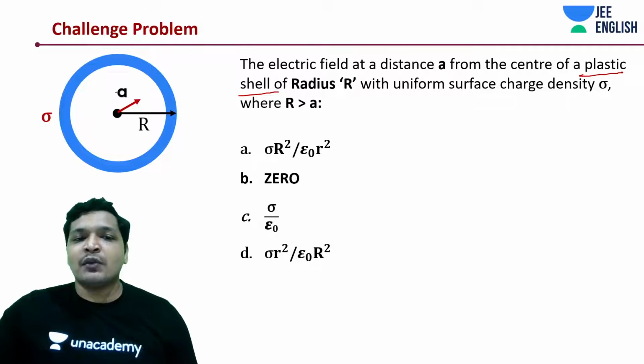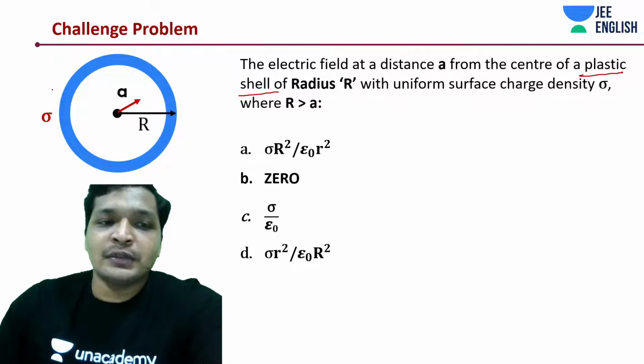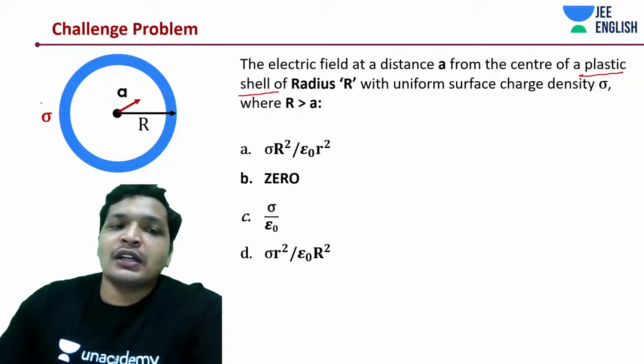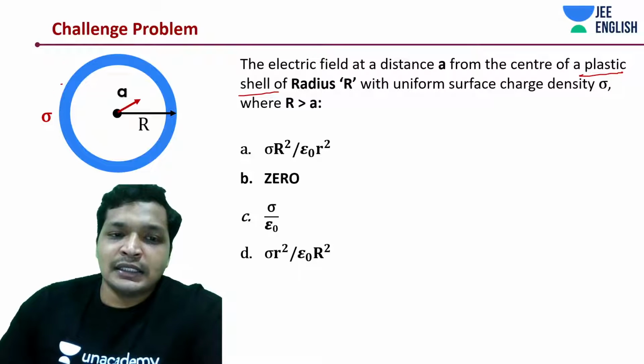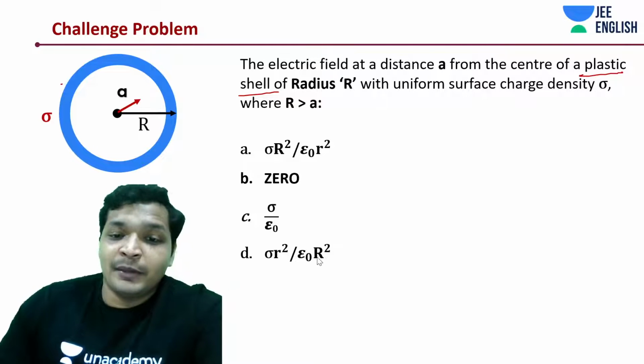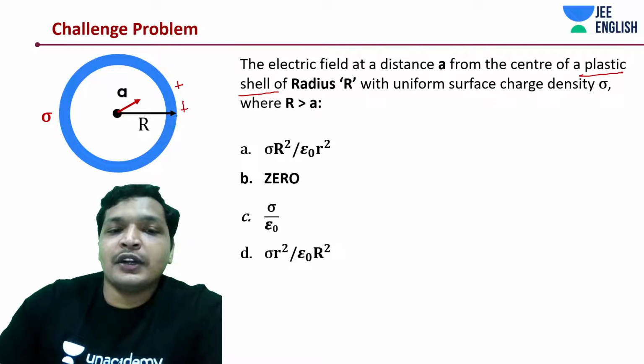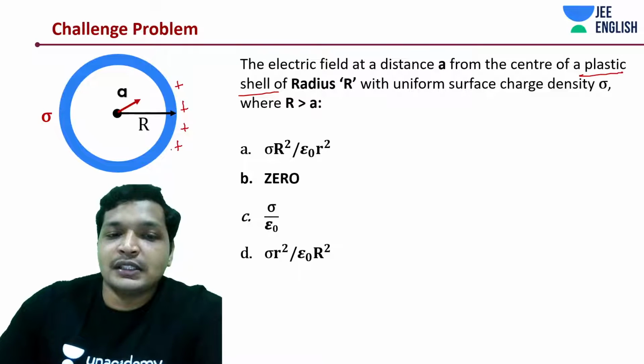Let's quickly get into this point. Let's say this was not plastic, rather a conducting shell. Sorry, what I meant was a conducting shell. If it was a conducting shell, all the charges would accumulate on its surface. Hence, you would have no field inside. So there would be no field.